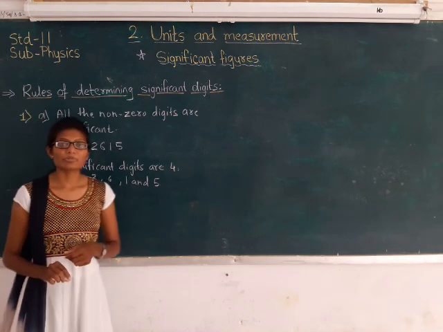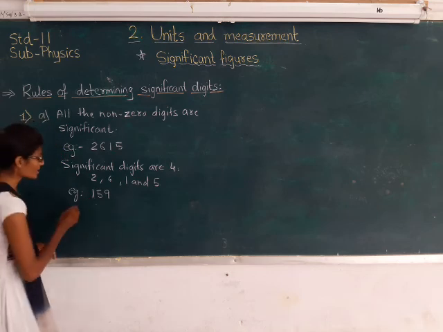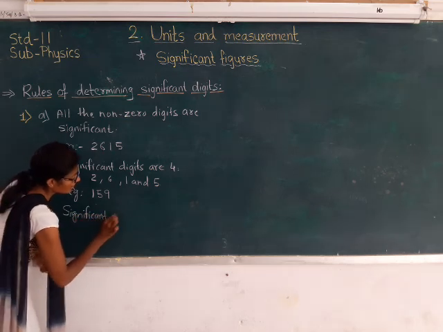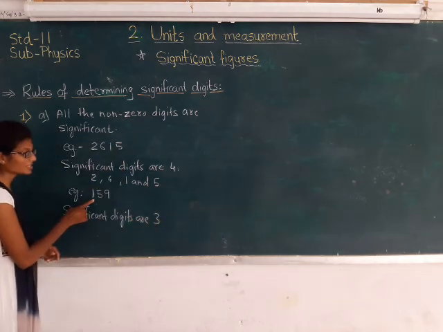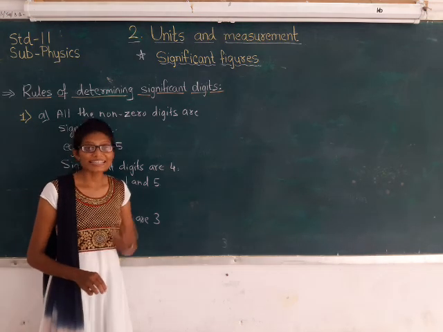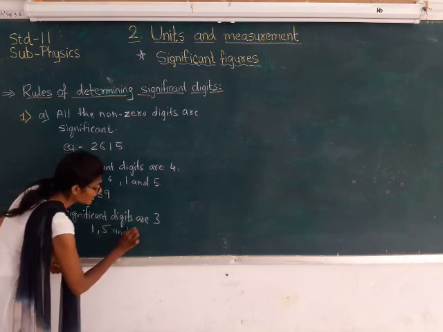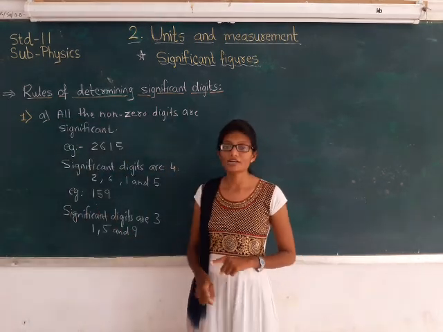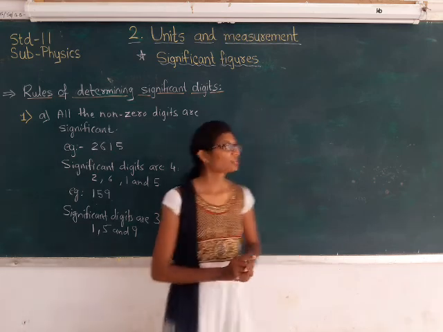All these three digits are non-zero digits 1, 5 and 9, so the significant digits are 3. I can consider all these 3 as significant digits. So the first rule is that all the non-zero digits are considered to be significant digits.